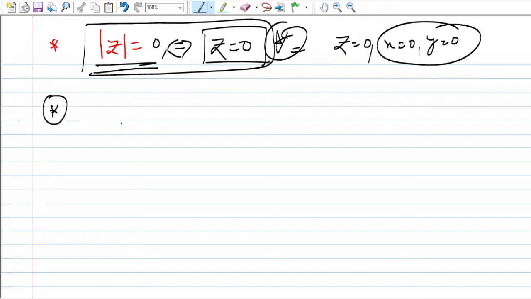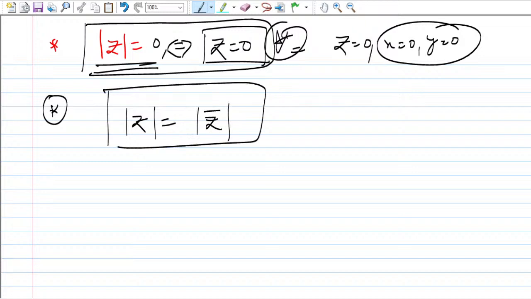Now this is also important. If you take the modulus of z and the modulus of its conjugate, both are the same. This is the fourth property of the complex number. I'm just making a revision for you all, so please note it. This might help you, or you might not have seen this kind of lecture.